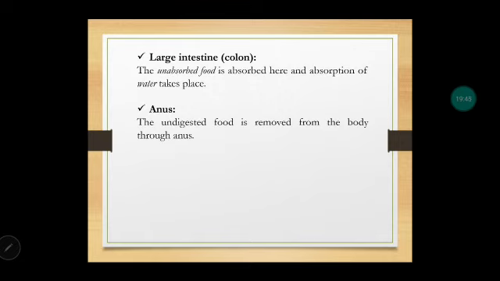Finally, the last part of the alimentary canal is the anus. Here, the undigested food is removed. So, as we talked about egestion, remember? The anus is the portion where the undigested food is going to be released outside the body.